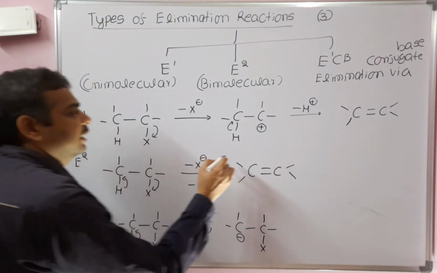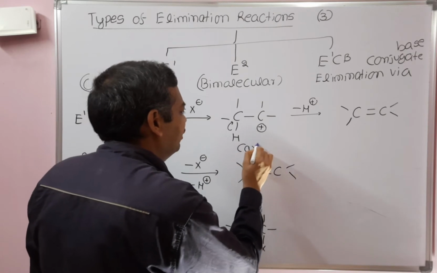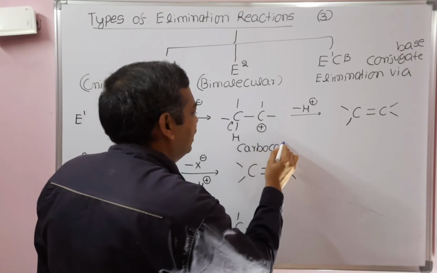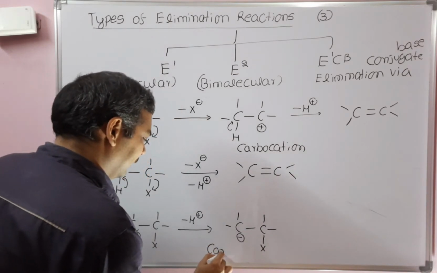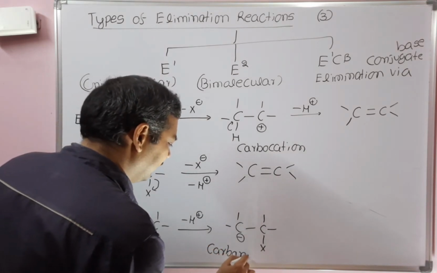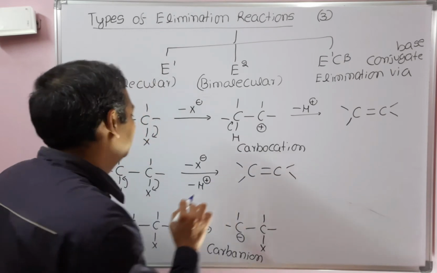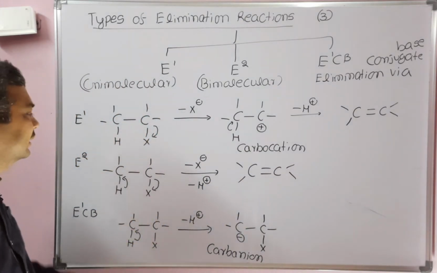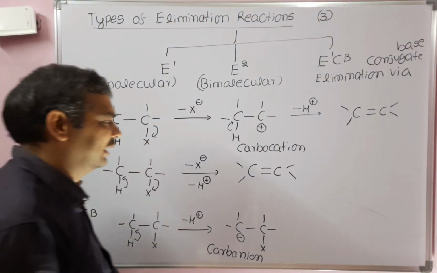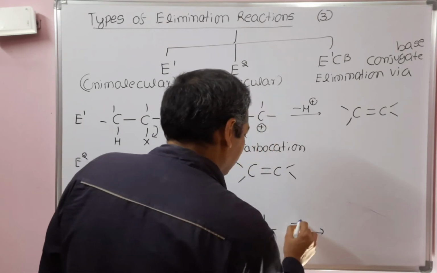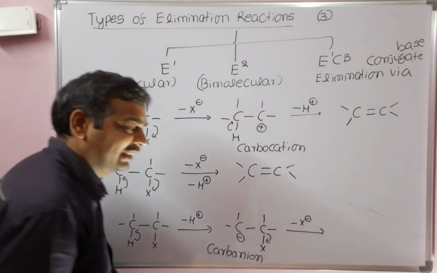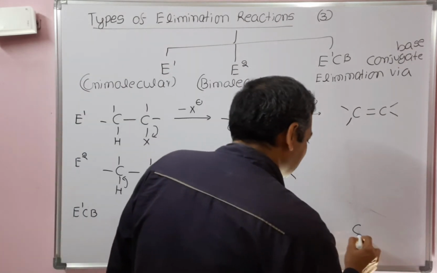Whereas in E1 reaction, a carbocation is formed. In E2 reaction, there is no intermediate. In the second step of E1CB, the CX bond will cleave, so X minus will be eliminated out. Finally we will get the alkene.